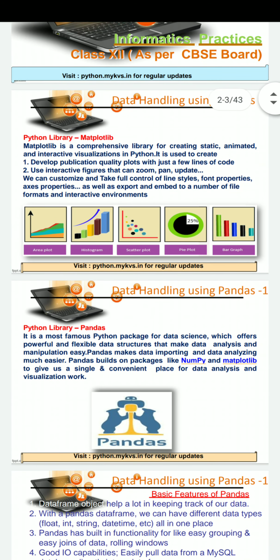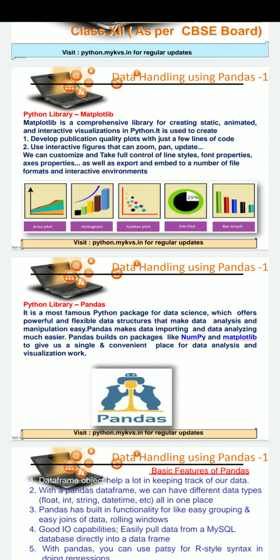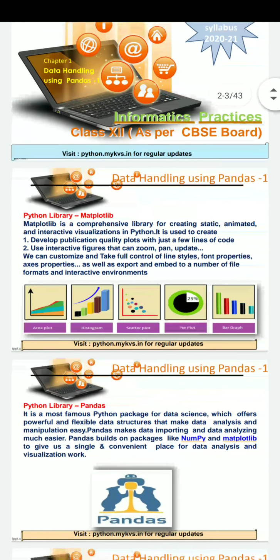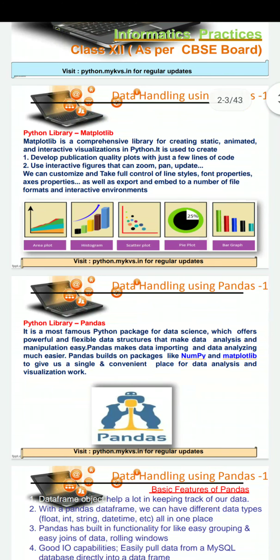Now we are going through matplotlib. What is matplotlib? Matplotlib is a comprehensive library for creating static, animated or interactive visualization in Python.